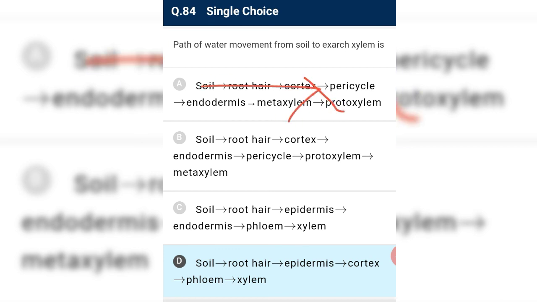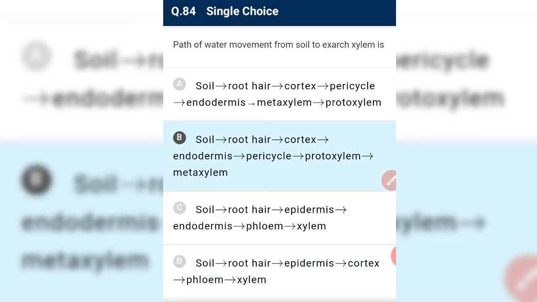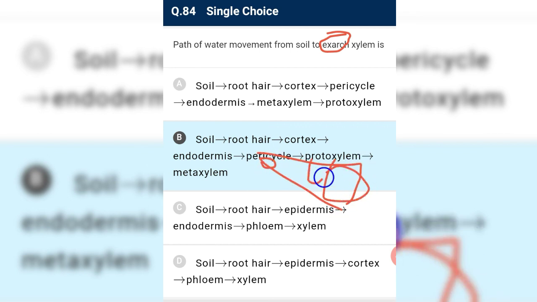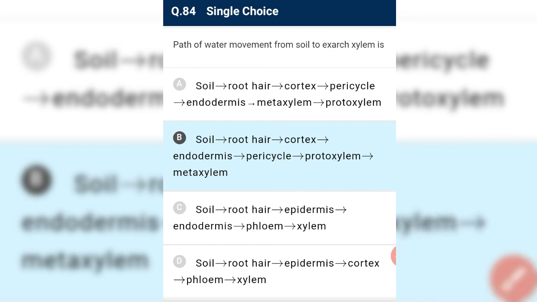C is the correct option: cortex and endodermis, then pericycle, then protoxylem, then metaxylem. Exarch condition, yes, there is exarch condition and not endarch. Exarch means metaxylem is toward the center.